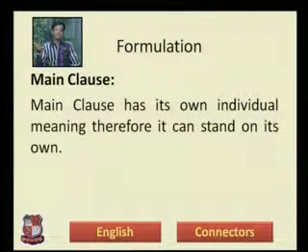So here in the complex sentence, the main clause first of all has its own individual meaning. It does not depend on any other clause, or any other part of a sentence. If you remove the subordinate clause, the main clause still has its own individual meaning. So the first thing we need to understand is this.